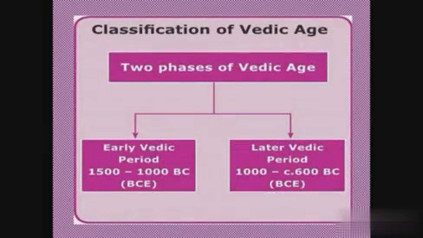The classification of the Vedic age. There are 2 phases of the Vedic age. One is the early Vedic period or Rig Vedic period. The other one is the later Vedic period. The early Vedic period is from 1500 to 1000 BC and the later Vedic period is from 1000 to 600 BC.